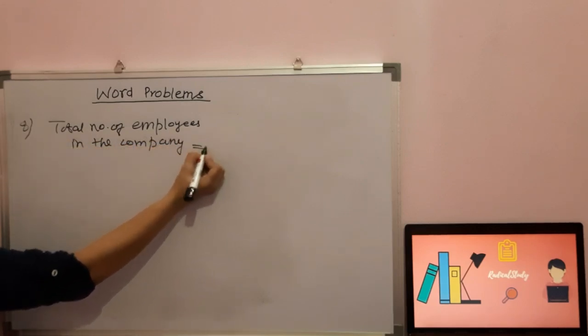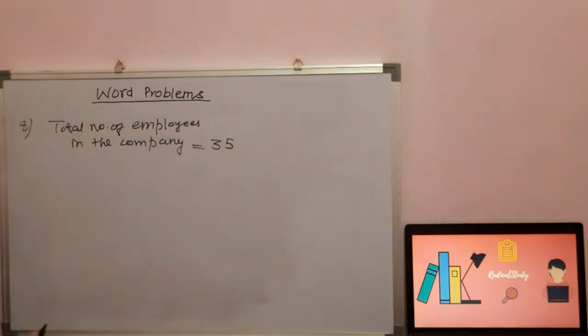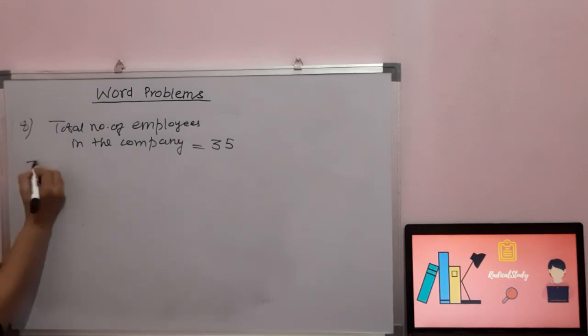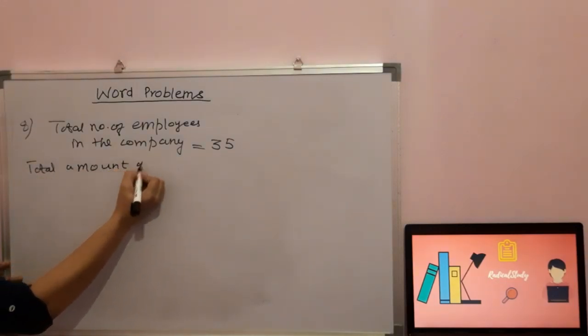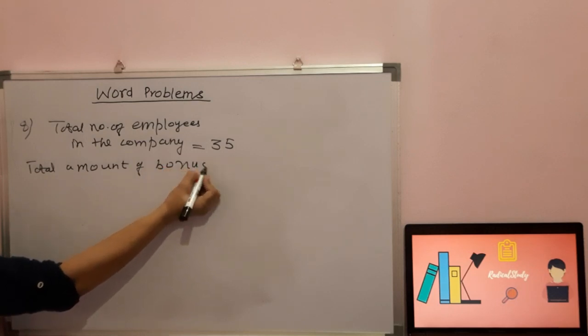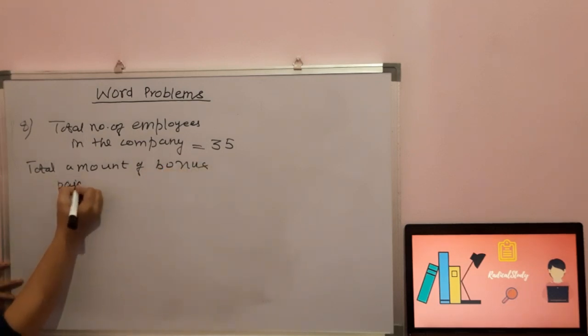Total how many employees are there? 35 employees. Now कितना बोनस कंपनी ने टोटल पे किया है सभी एम्प्लॉयज को? ये पूरा 35 का मिला के है. Total amount of bonus paid by the company.